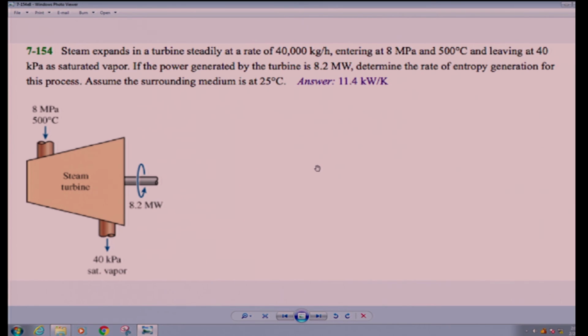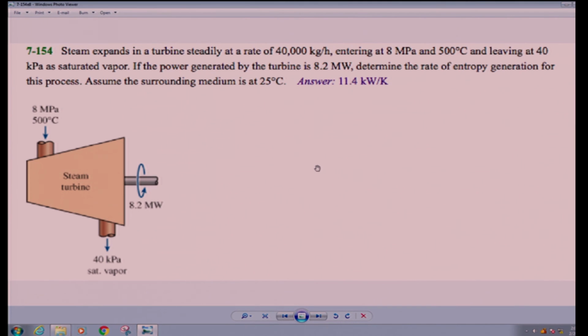So steam expands in a turbine steadily at a rate of 40,000 kilograms per hour, entering at 8 megapascal, 500 C, leaving at 40 kilopascal as a saturated vapor. Wow, this is even nicer than many of the first law problems. Here we're given both the inlet and the exit conditions and the mass flow rate. Wow, that's great. Not much left to do. It says if the power generated by the turbine is 8.2 megawatts, so that's the rate of work output, then determine the rate of entropy generation for this process.